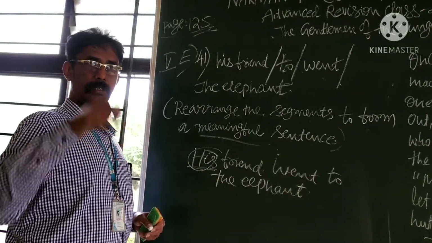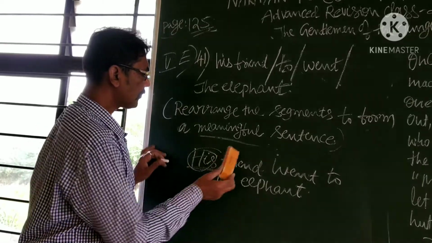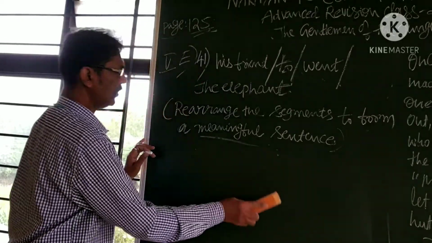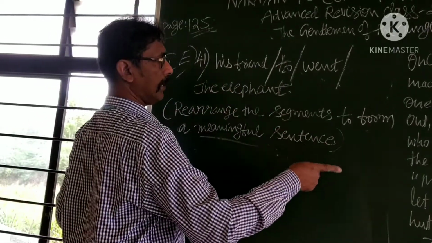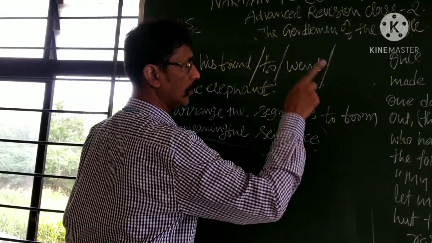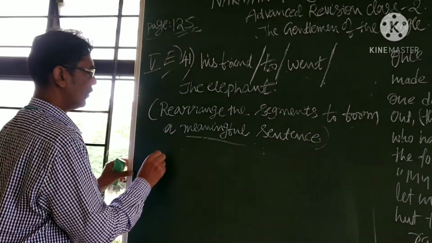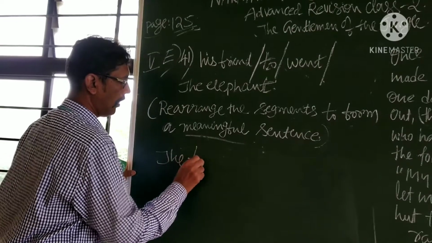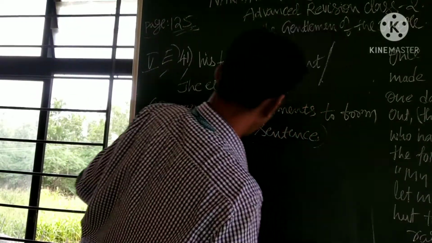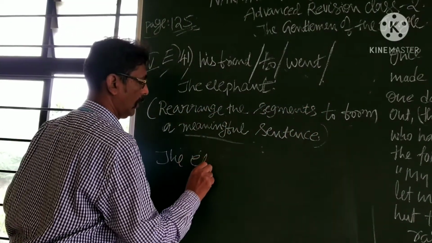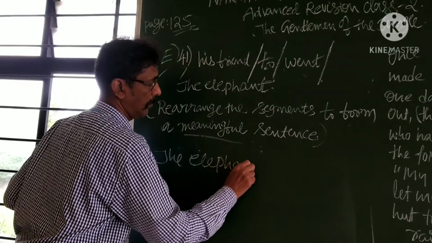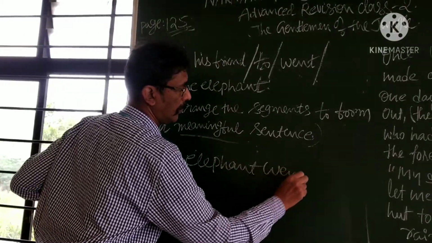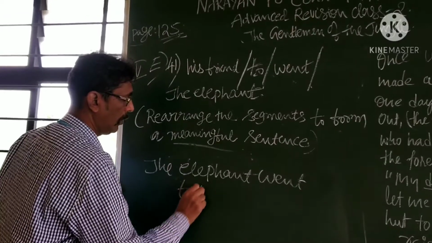Whatever we teach, that is the final. Now, you must write how the sentence is there. The elephant went to his friend. It is why there also the friend, the elephant went to his friend.